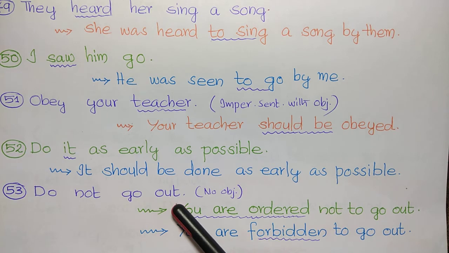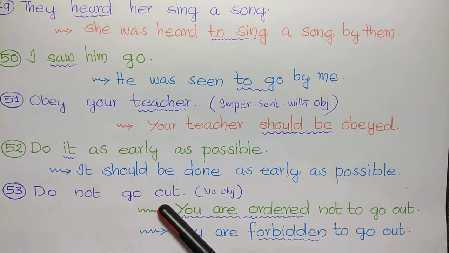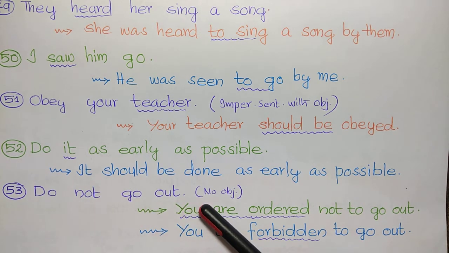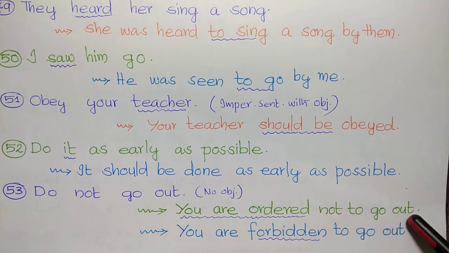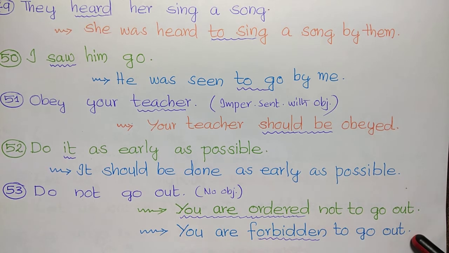Do not go out. Here it is an imperative sentence without object. So we had seen it in the previous lessons how we make passive voice when imperative sentences come with an object and without object. Here there is no object, so we use: you are ordered not to go out, and this is also right: you are forbidden to go out. Both are right.